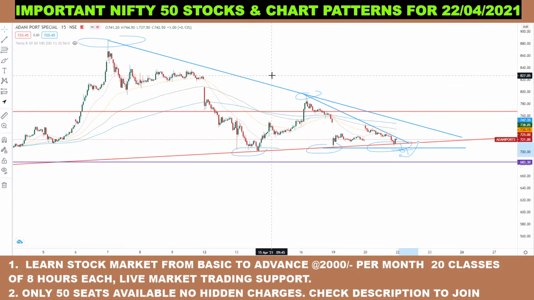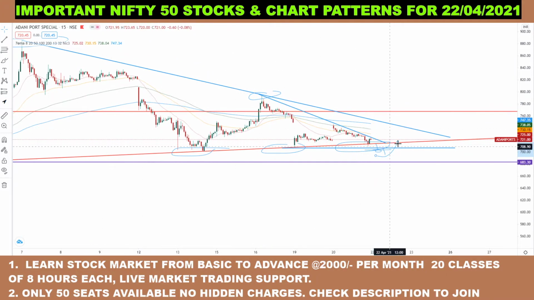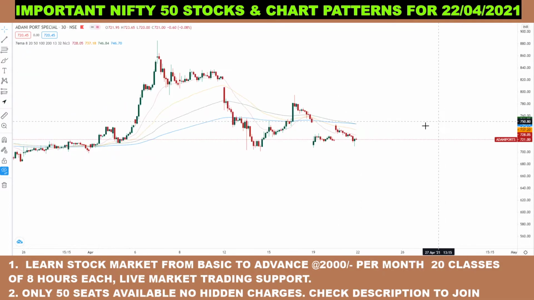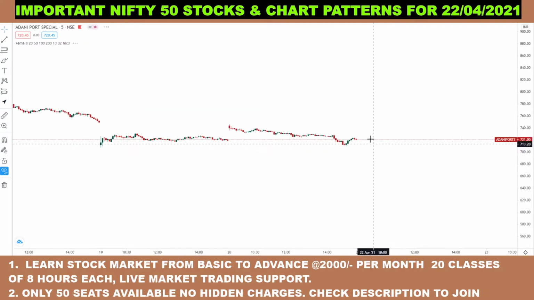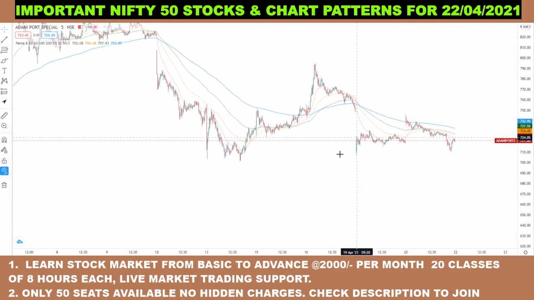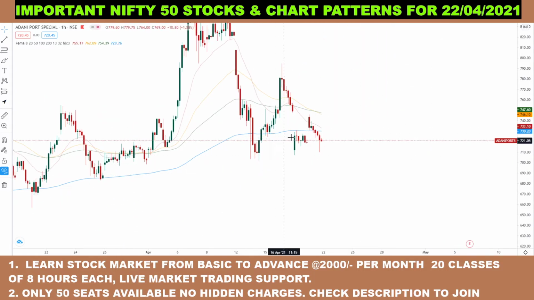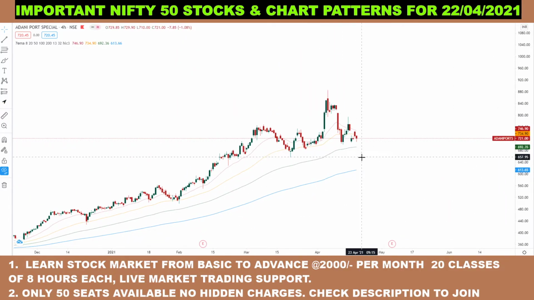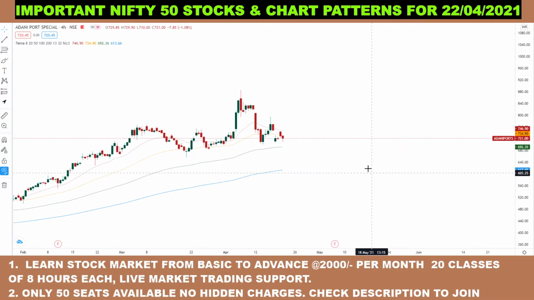What more can happen? See, if you watch this stock in the EMA context, you will find out that this stock has turned bearish and it is taking resistance of what? Of the 30-minute 200 EMA, 15-minute 200 EMA, 5-minute 200 EMA. It is taking resistance of all of these EMAs, and also of the 1-hour 200 EMA. So what can happen? The stock may fall, and fall for these low targets, 613, 614.